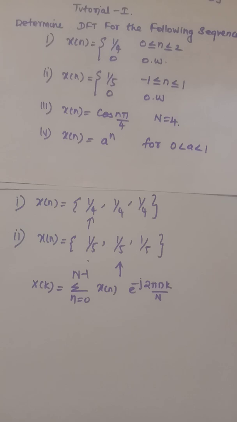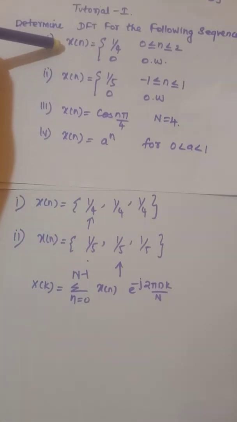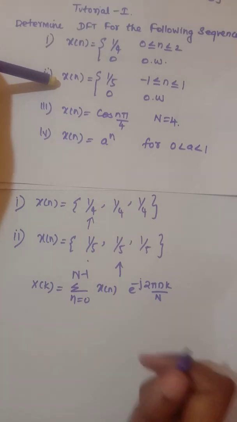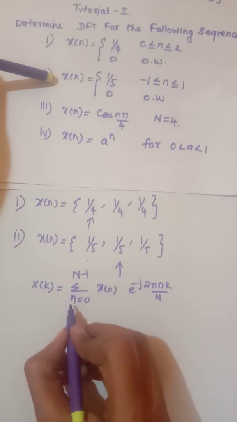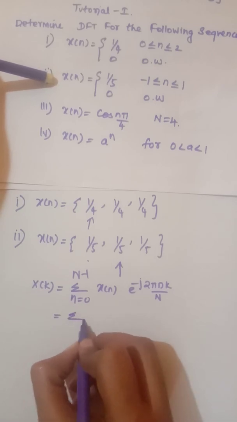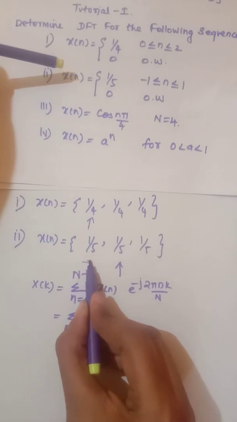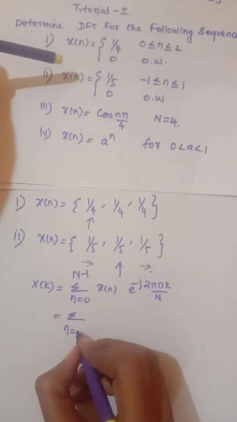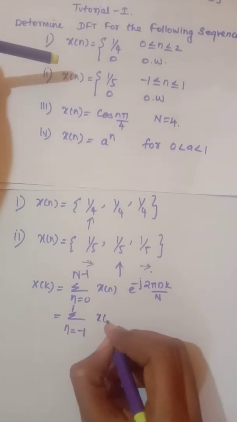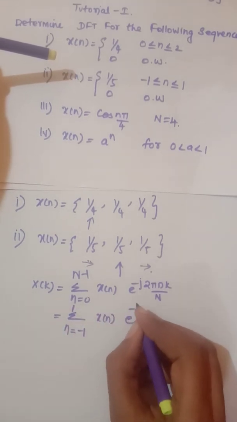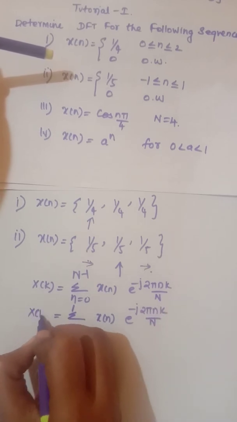So in the previous two problems, the first value is the value at the origin. Now in this case, the first value is the index at -1. So in this case, how we need to change this formula is summation n is equal to, we have to consider the range -1 to +1. So you can directly write this as summation from -1 to +1 x of n e power minus j 2 pi nk by N, and this is your x of k.